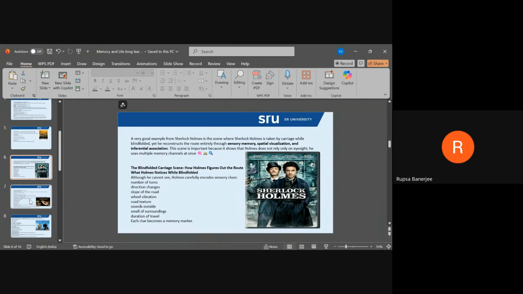Furthermore, visualization can boost creativity and problem-solving abilities. By imagining different scenarios, learners can explore multiple solutions to a problem. This is particularly useful in subjects that require analytical thinking.